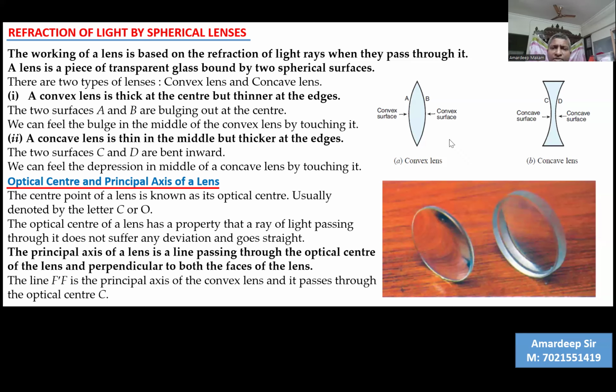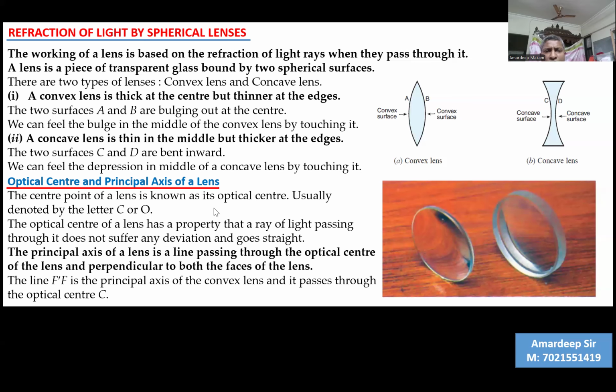Whenever there's a bulge out, it is called convex. Where there's a depression, it is dented in, so it's concave. Cave means depression. This is how a convex lens looks below, and this is how a concave lens looks. When you touch these lenses, you will find this type of impression: the convex lens seems to bulge out and the concave lens bulges in.